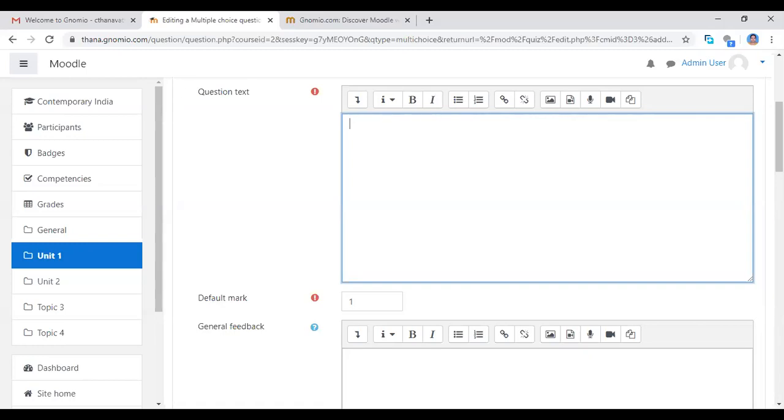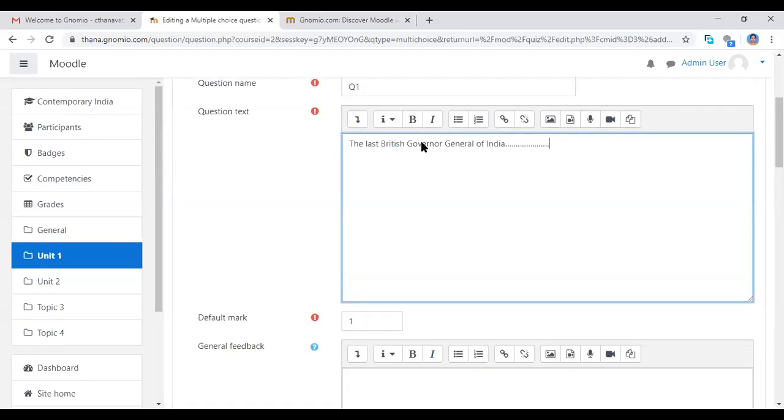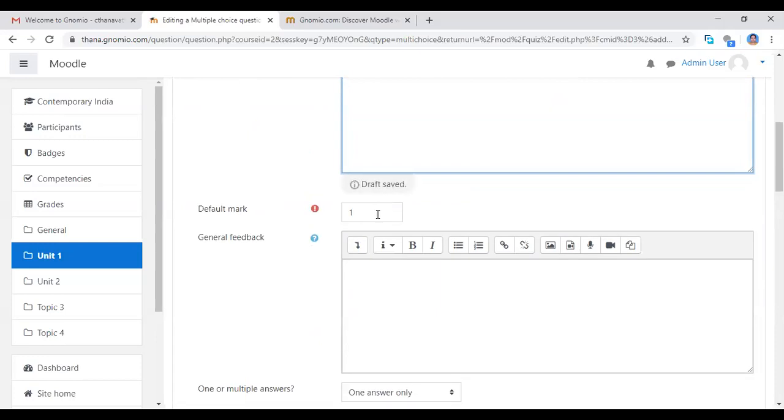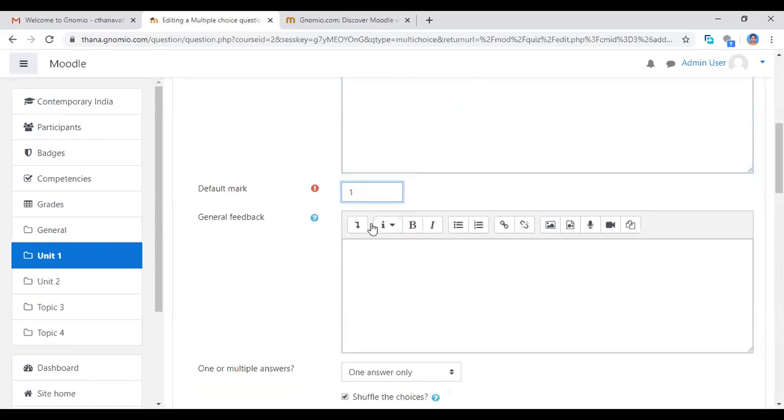So many questions are here. This question I want to add, so I'm copy pasting here. The default mark is 1. If you want to give more marks according to the quiz, you can edit this mark.